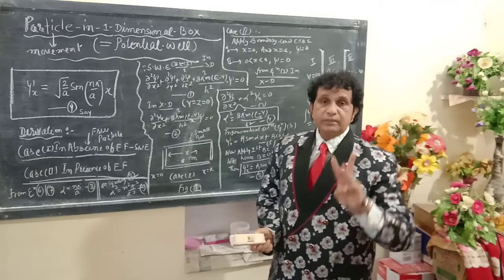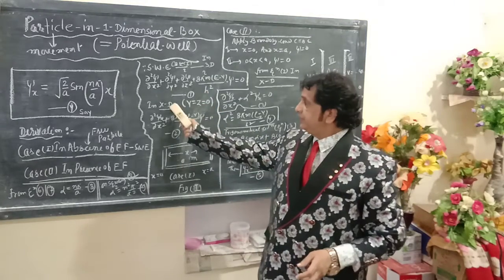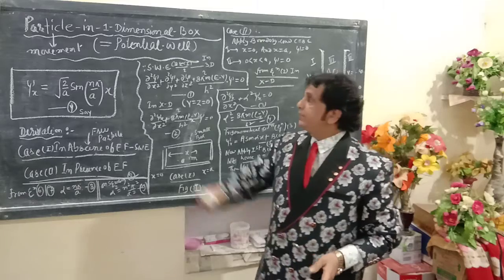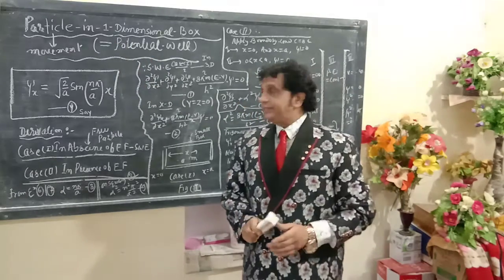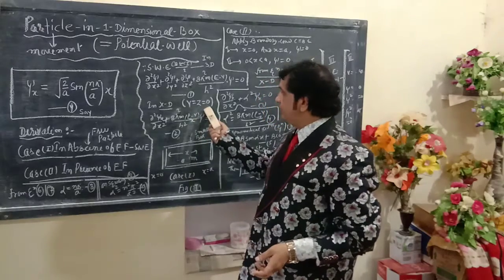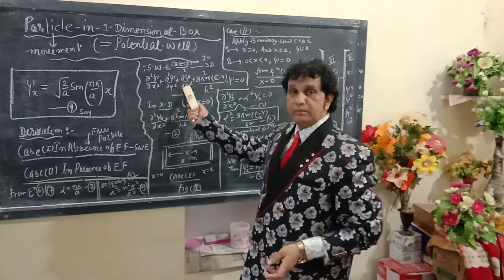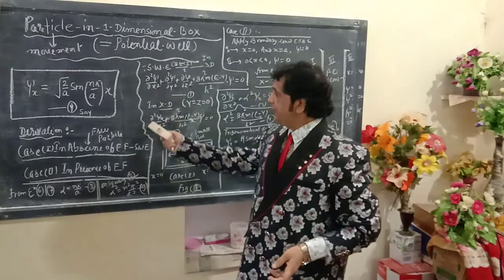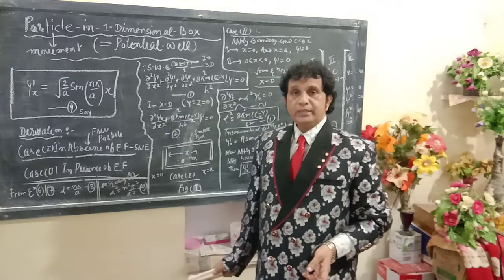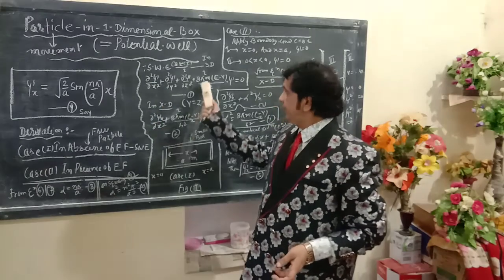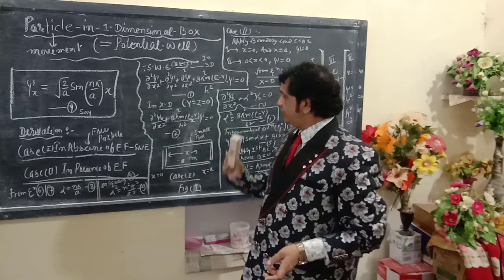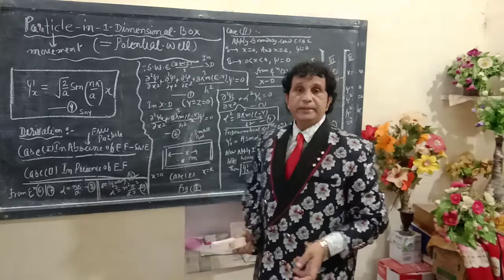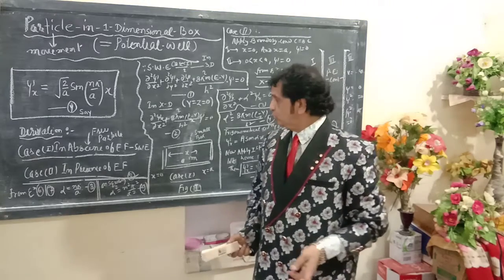Proceeding in 1D, I mean to say in one direction, y is equals to z is equals to 0. These terms become equals to 0. The rest quantity we have is delta squared psi of x by delta x squared plus 8 pi squared m upon h squared into (E minus V) psi is equals to 0. Say this is equation number 2.